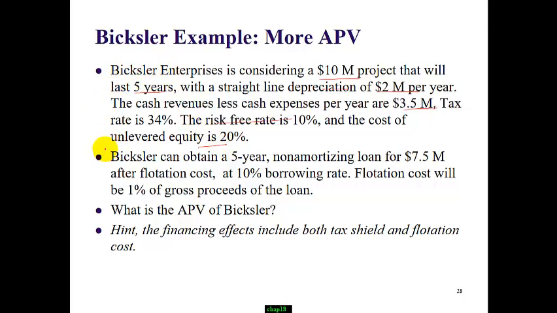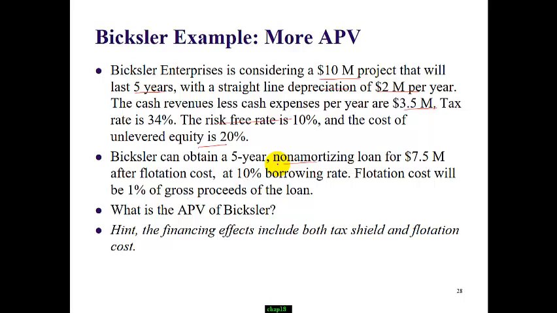For the financing opportunity, the company could obtain a 5-year non-amortized loan for $7.5 million after paying off the flotation cost. The cost of borrowing is 10%. Flotation cost will be 1% of the amount borrowed. What is the APV of this company?